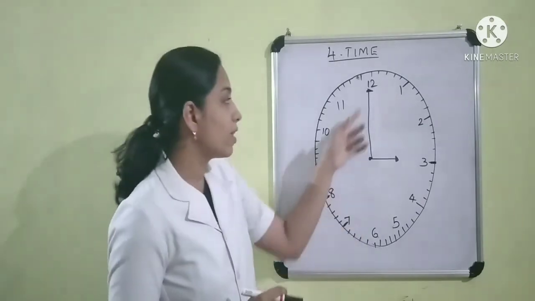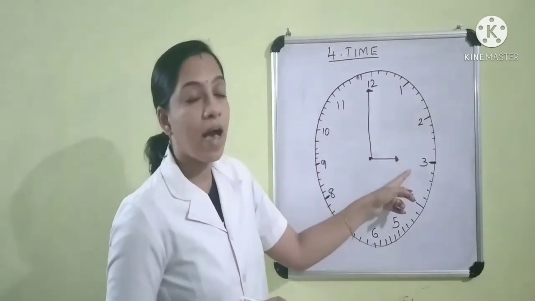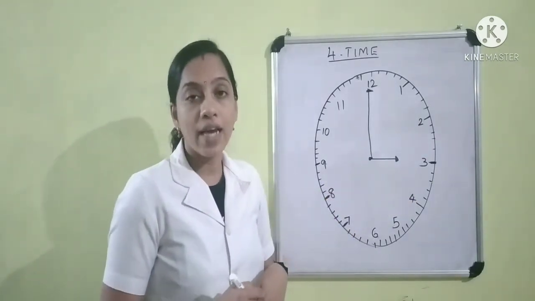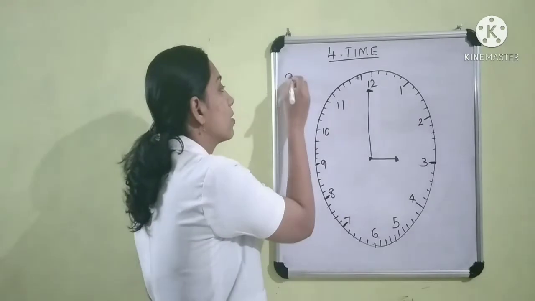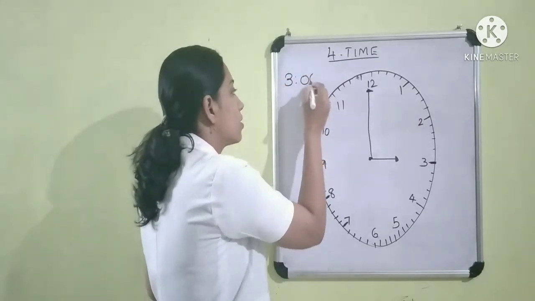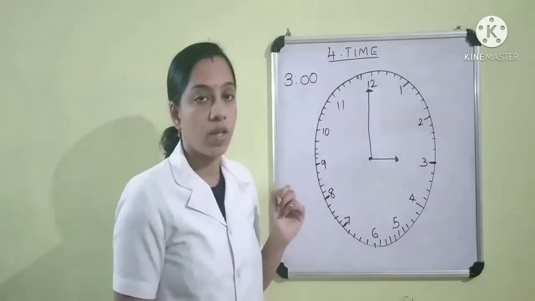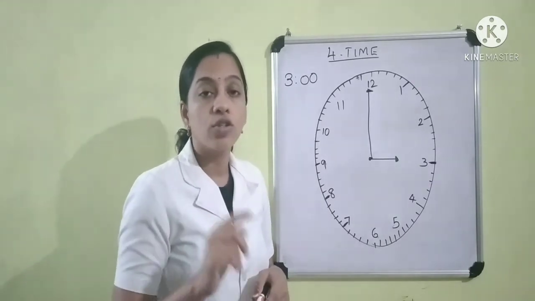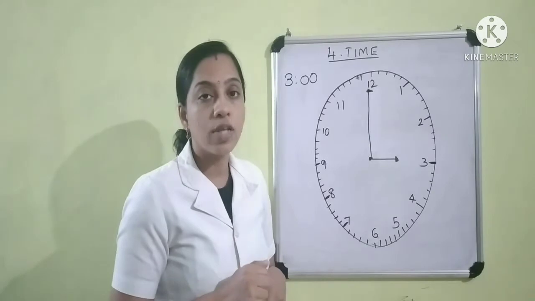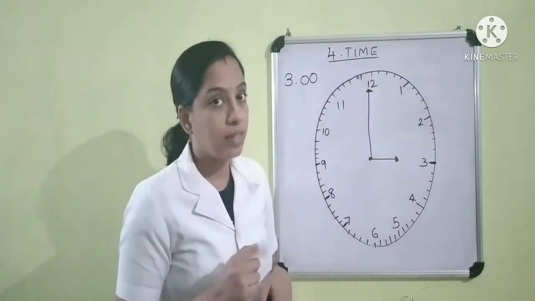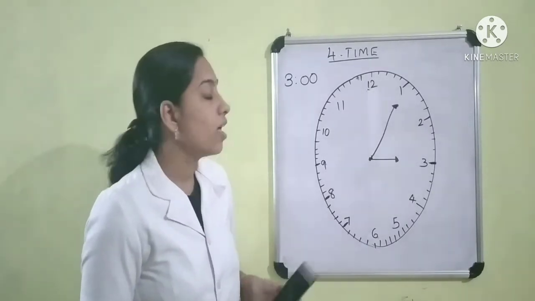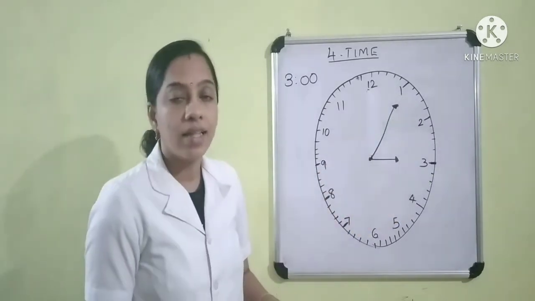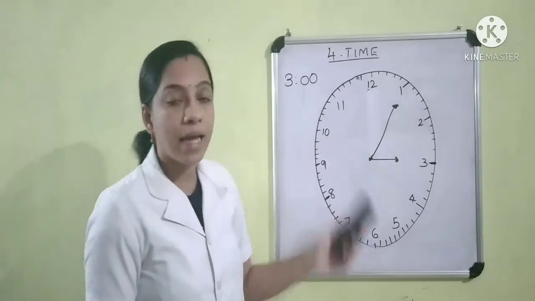We know when the minute hand is at 12 and the hour hand is at 3, that time is 3 o'clock. We can write this time as 3:00. We learn the minute hand takes 5 minutes to go from one number to the next number. Right? See children, here the minute hand is at 1 and the hour hand is at 3. Can you tell me what's the time?